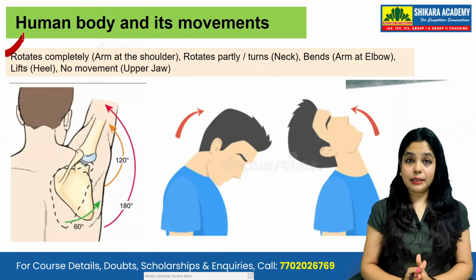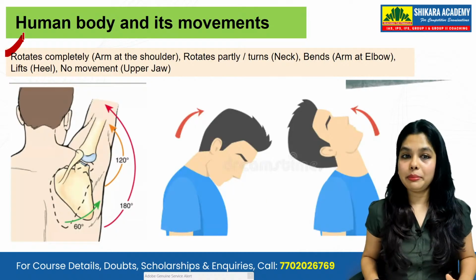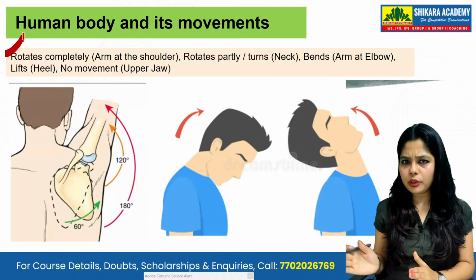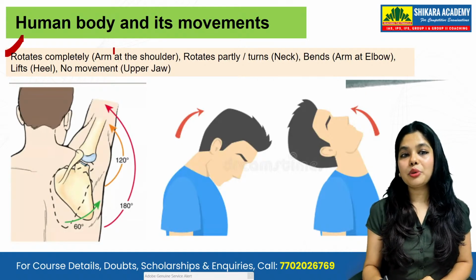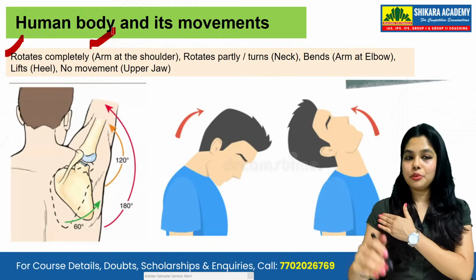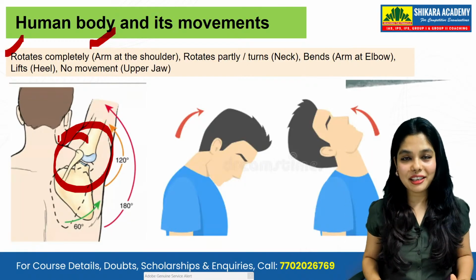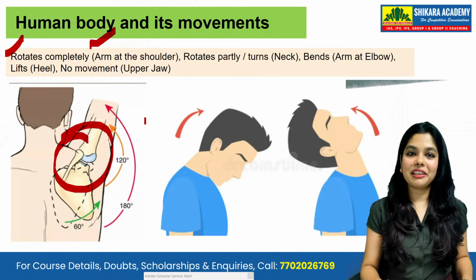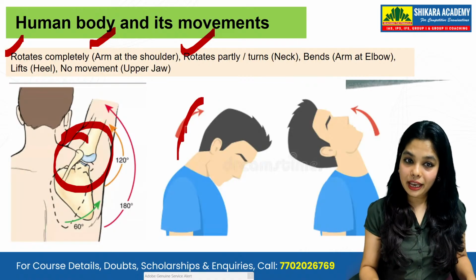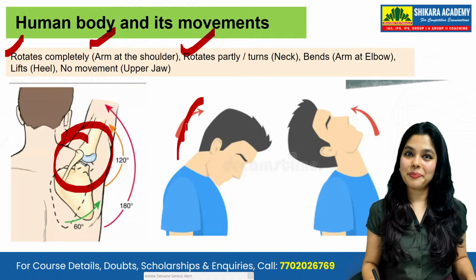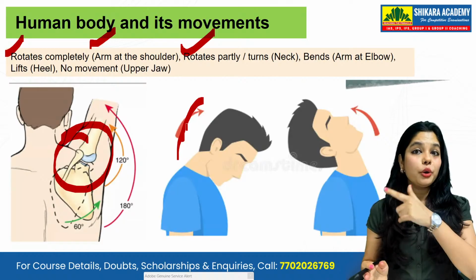Now, rotation. If you want to rotate, whether it is your neck or your arm, are you able to rotate fully or only partially? That is the question here. Arms at the shoulders can rotate. You can see for yourself whether your arm is rotating or not. Then what rotates partially is your neck. Your neck can rotate either this way or this way. That is partial movement of your neck, not full rotation.